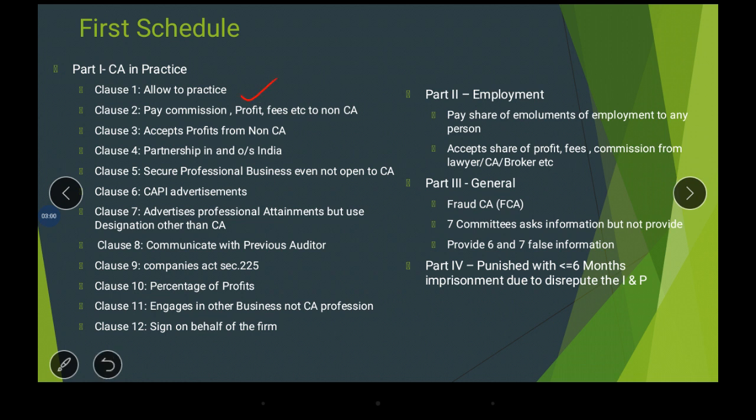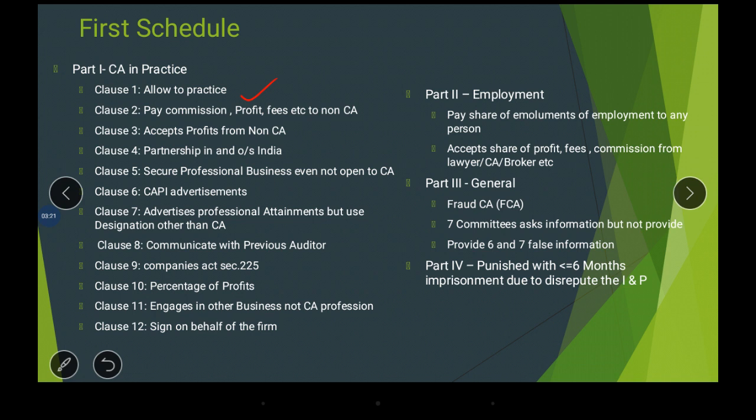Whatever income he gets in the firm, because I will not be available, whatever he receives from the clients by way of commission, profit or fees, he pays to his friend who is not a chartered accountant, a non-member of CA.